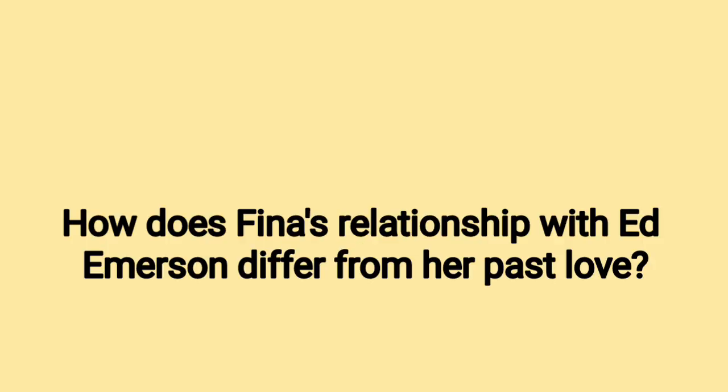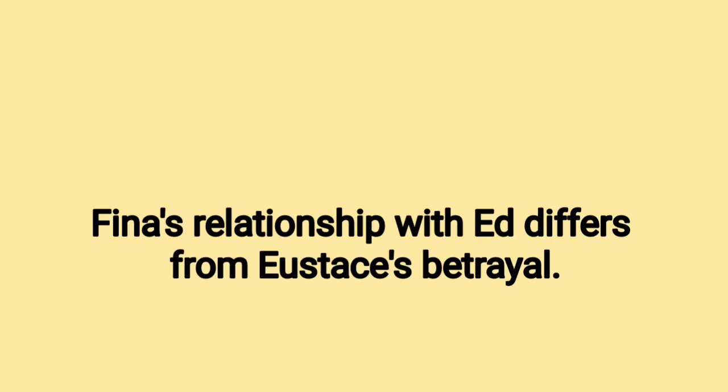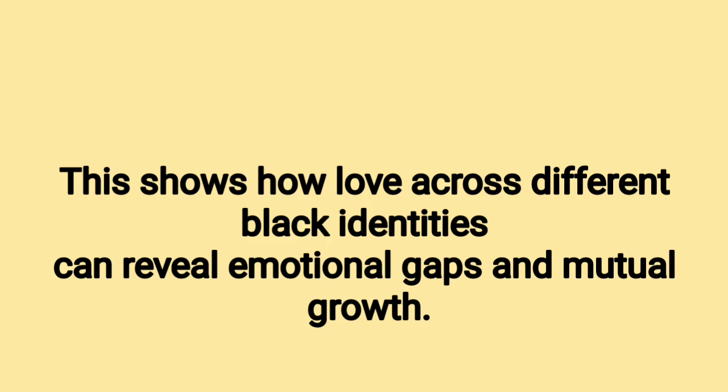29. How does Fina's relationship with Emerson differ from her past love? Answer. Fina's relationship with Ed differs from Eustace's betrayal. Though Ed cares for her, cultural misunderstandings arise. This shows how love across different Black identities can reveal emotional gaps and mutual growth.